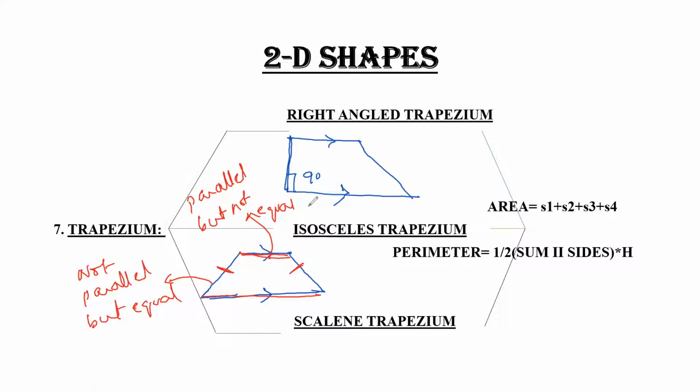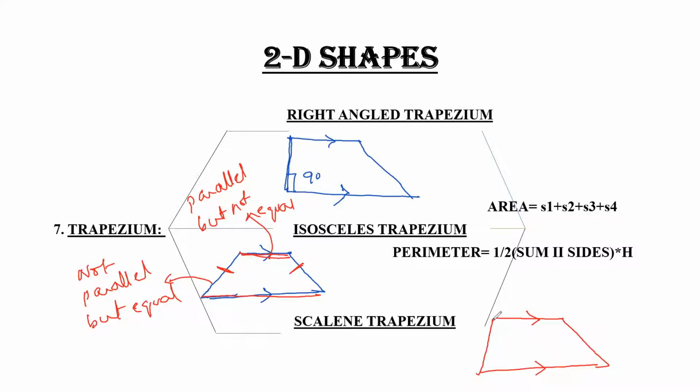Make sure. The third one is the scalene trapezium. The scalene trapezium is like this. So these are the two lines which are parallel to each other, but they are not equal.